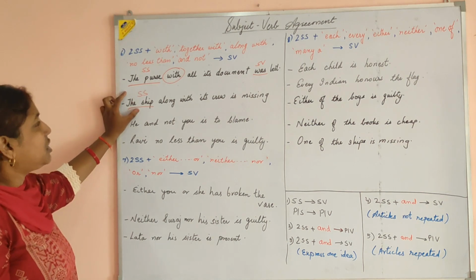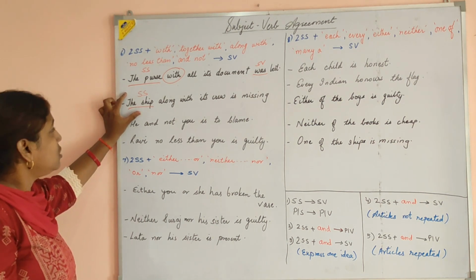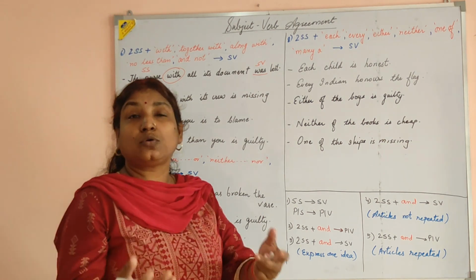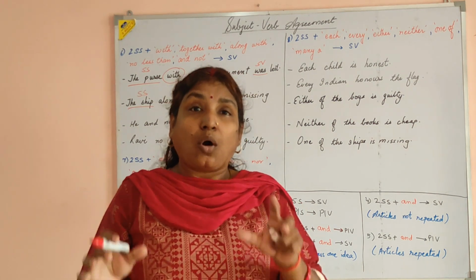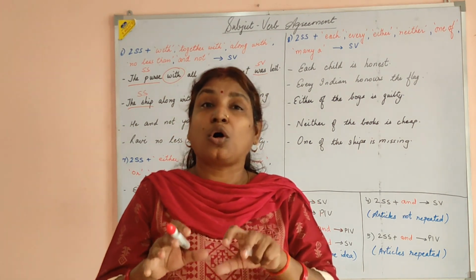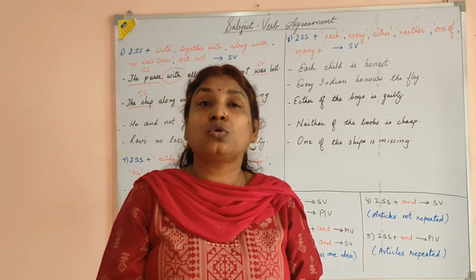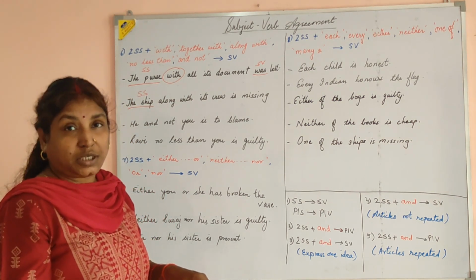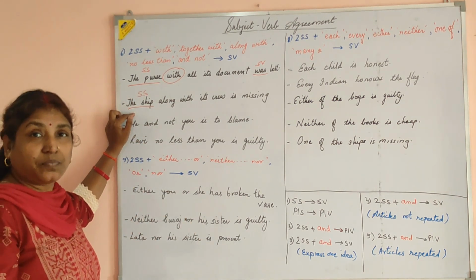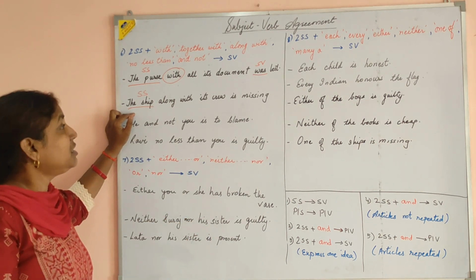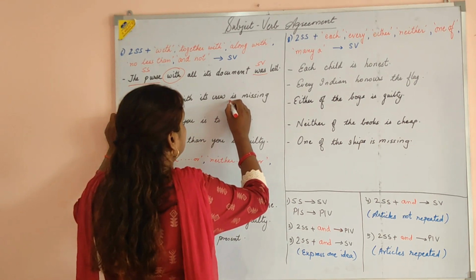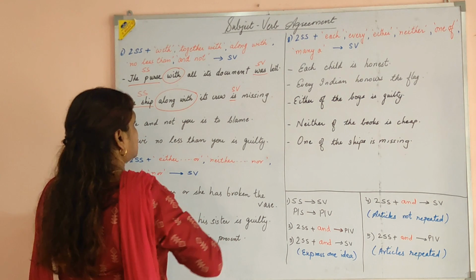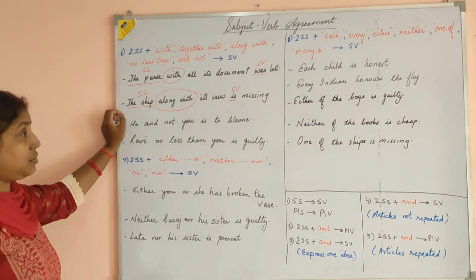In the same way, here also: the ship along with its crew is missing. What actually is missing is the ship. So this is your main subject. When we talk about the missing ship, the persons on board also go missing. So not only the ship is missing; the ship along with all its content is missing, and hence your verb is singular. Here also you can see two subjects joined with "along with."